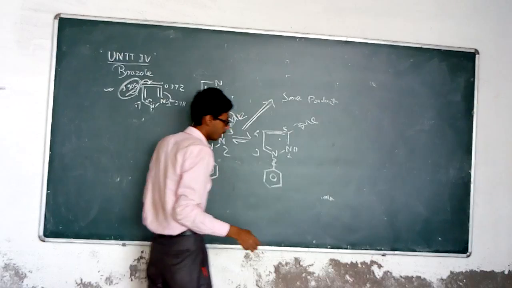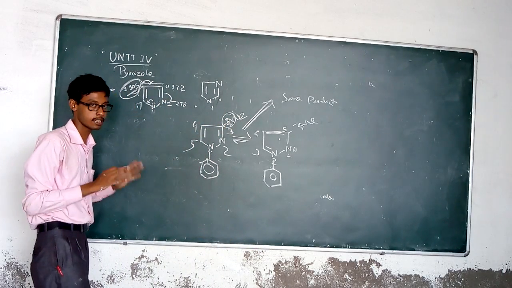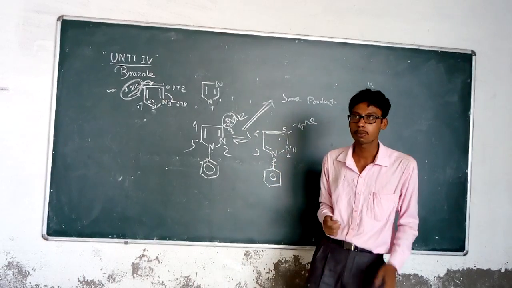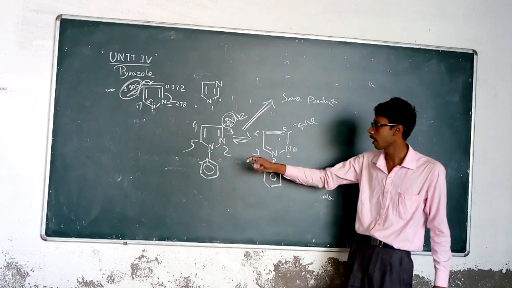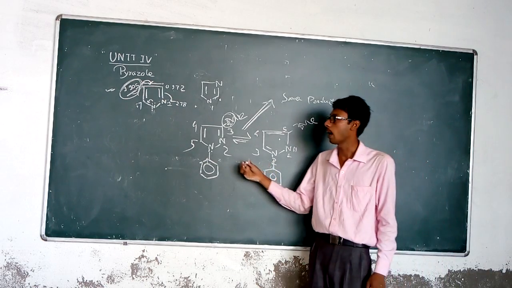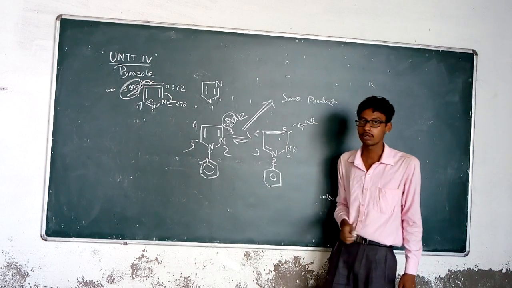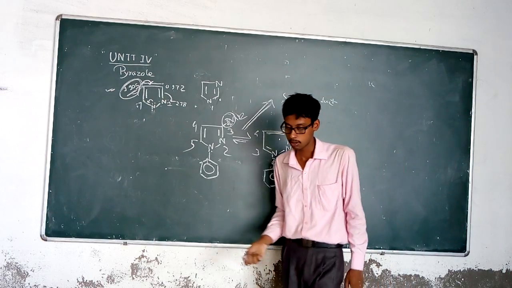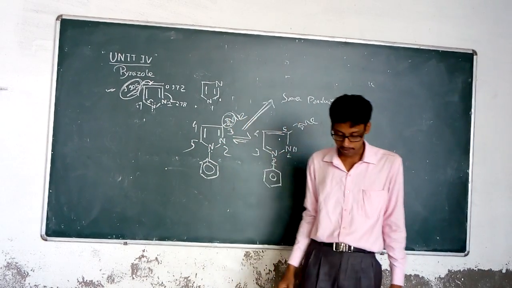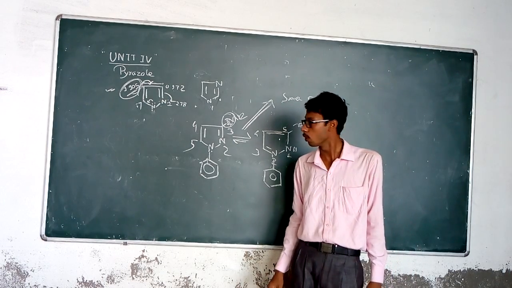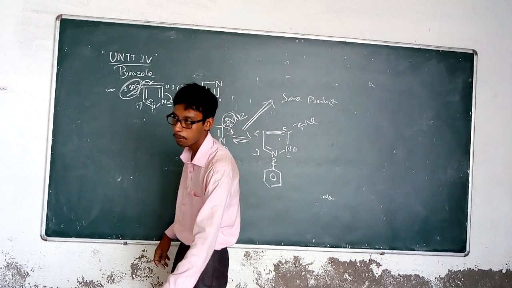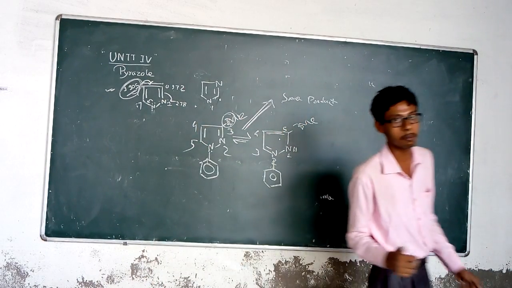So we can consider that pyrazole exists in a tautomeric form, this annular tautomerism form, and that's why the compounds substituted at the 3 position are the same as those substituted at the 5 position. Okay, so this is about the physical properties of the pyrazole. And another important thing is the basicity of the pyrazole.